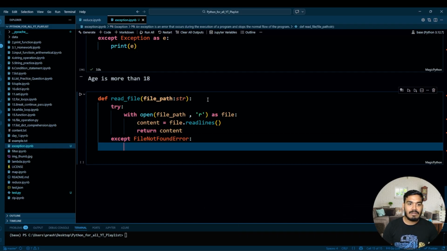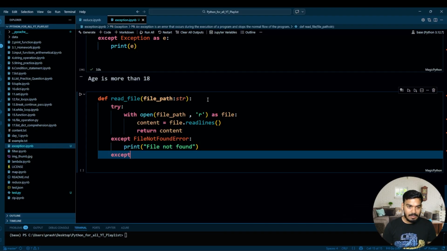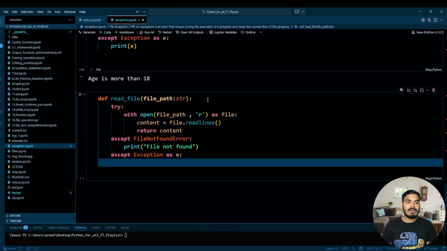And after that FileNotFoundError, I'll write print file not found, and then over here except Exception as e, and you write print e.